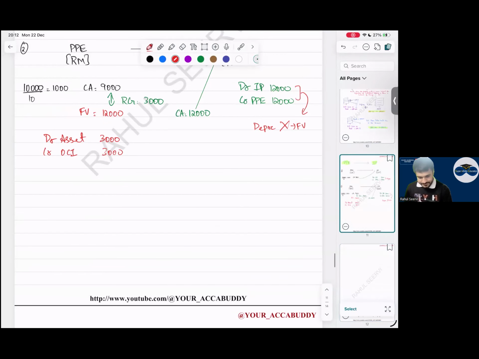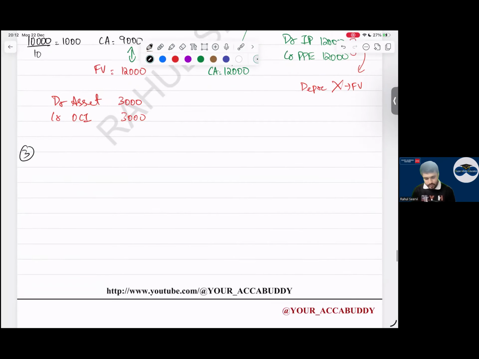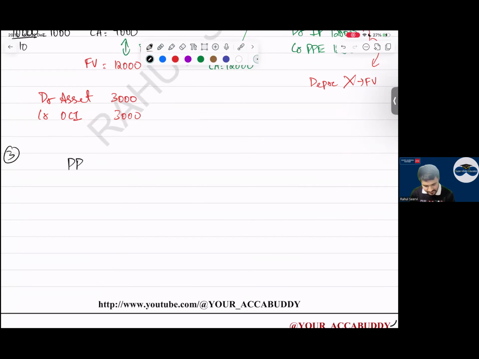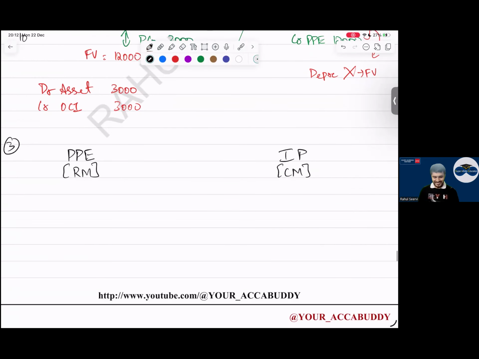The next one. Case number 3. What could be case number 3, everyone? Cost model to revaluation model. I say revaluation, I say cost model. Can this happen? Yes, sir. So same example, 10,000 divided by 10,000.